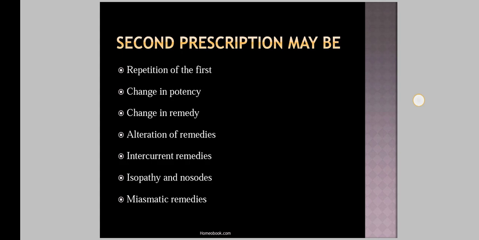In that, the second prescription should be a repetition of the first remedy but in a higher potency. Then the next indication of repetition of the remedy is, even if the patient complains that he feels worse, we have to wait and watch for the return of the original symptoms before repeating the dose. If we see the original symptoms reappear, in that case we have to repeat that dose.